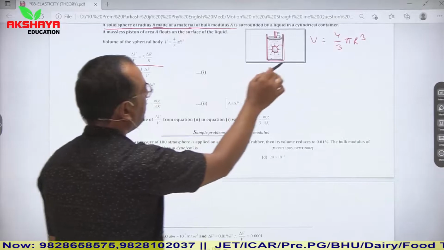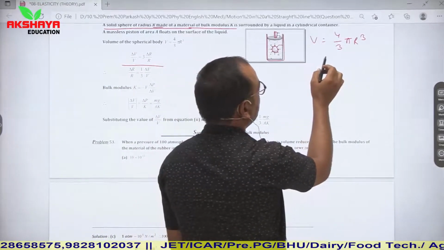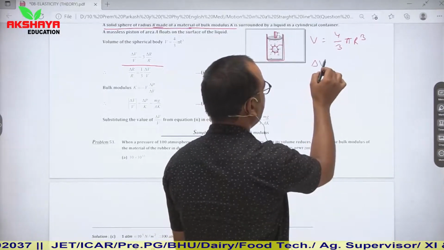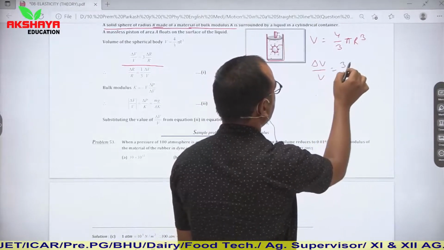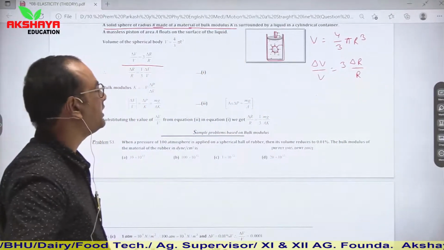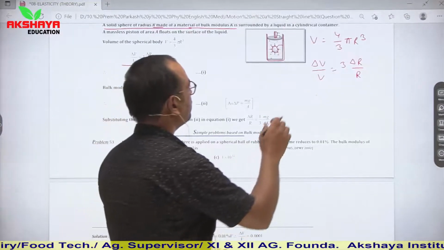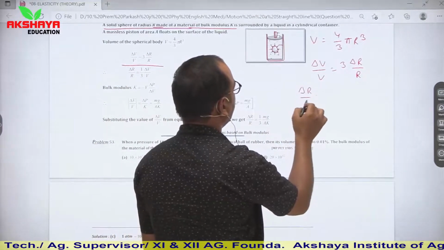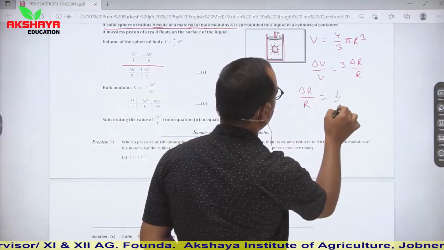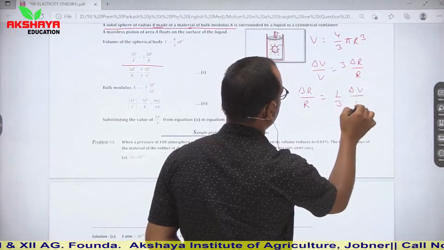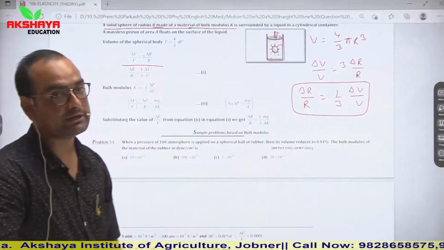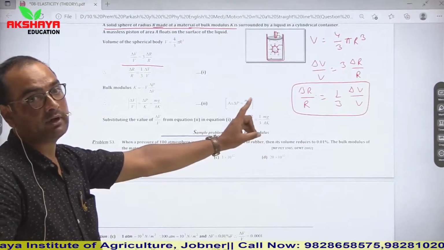Now see, if we find the change on both sides, then here volume simply depends on radius. So we can see that del V upon V is equal to 3 into del R upon R. We are going to find the change in radius, so del R upon R is equal to 1 upon 3 del V upon V. And we know the relation for del V upon V in terms of bulk modulus.